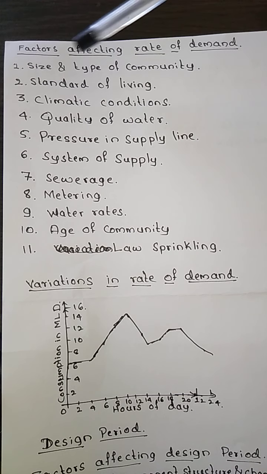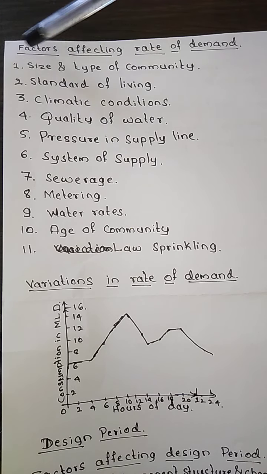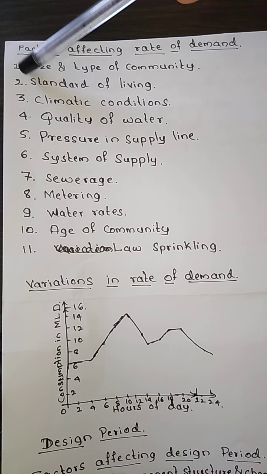Size and type of community. In cities, the population will be more as compared to towns, so in cities you require more water supply than in villages. Now type of community: the water is used for different kinds of purposes. A city will have industrial areas, commercial areas, and residential areas, whereas in villages you normally won't see industrial areas. The water requirement in an industrial area is a bit different from that in a residential area.